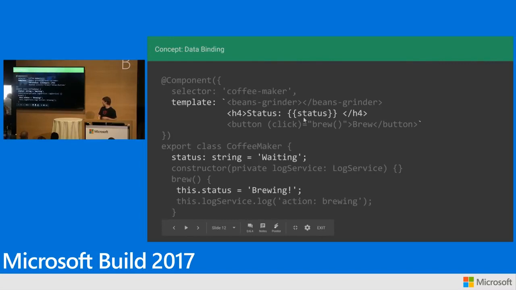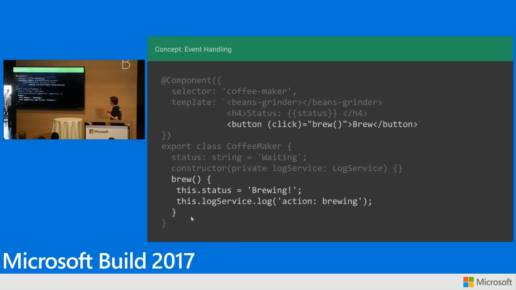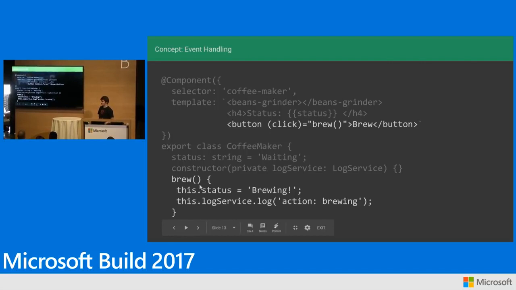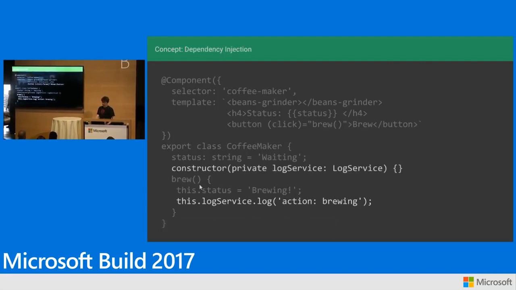We've got some data binding here. So this is HTML. We want to bind the status from our class down here. This is just a coffee maker. This is simple data binding. And then to listen to events, we set up a button. We've got a click handler here. So the parentheses mean when I click the button, go ahead and call this method. This is Angular in a nutshell.